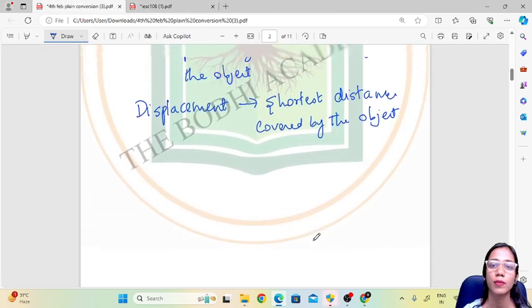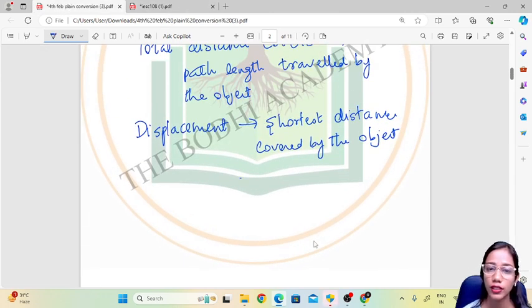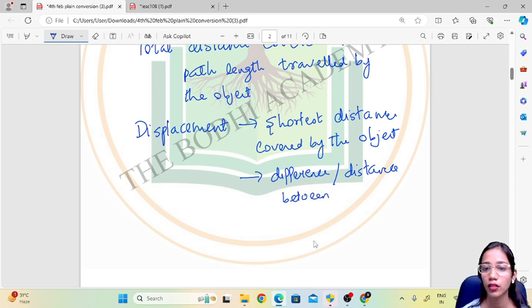So displacement is the shortest distance covered, and it is the distance between the initial point and the final point of the object.